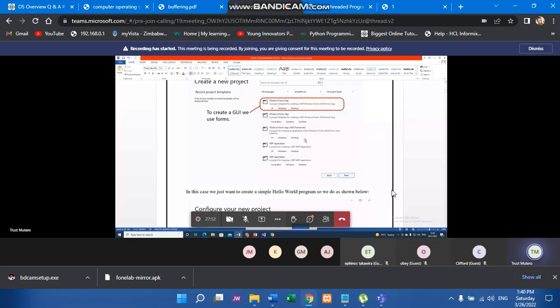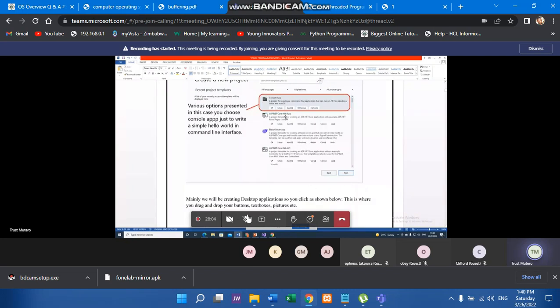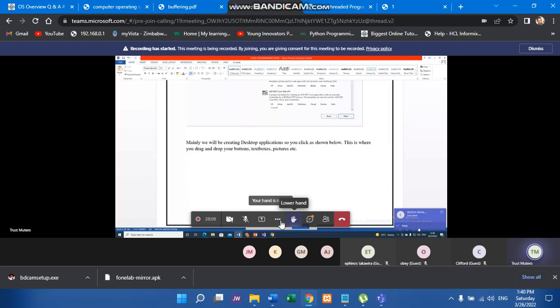So if you want to create a graphical user interface with text boxes, with labels, with buttons and so forth, which one would you choose? The console app, the ASP.NET Core Web app, or the Windows Forms app? Which one would you choose? Hi guys. Yes, sir. Which one would you choose if you want to create a desktop application with buttons? Windows Forms app. Yes, Windows Forms app, isn't it so?